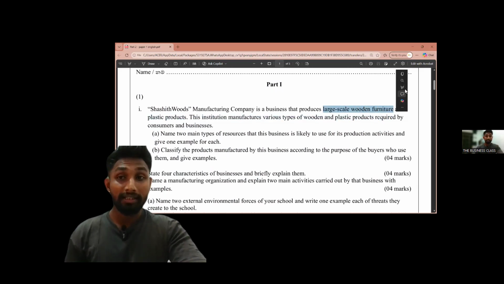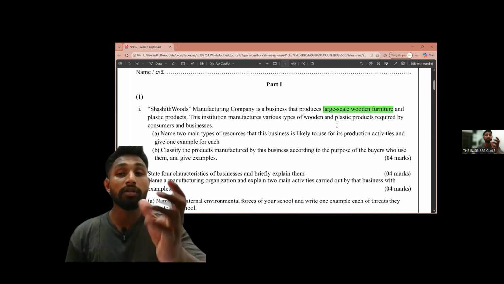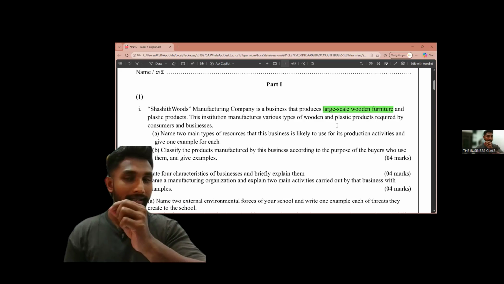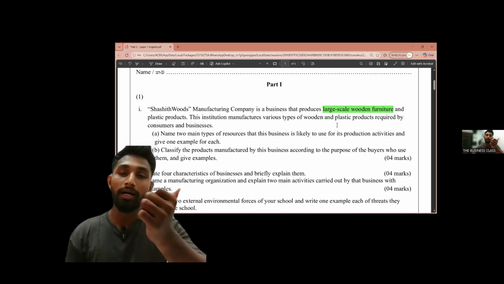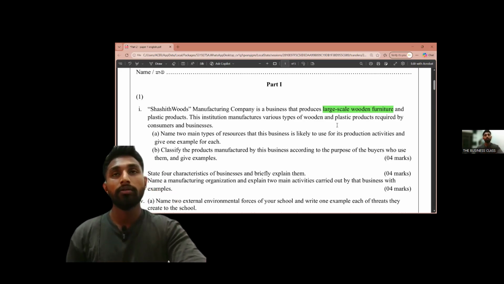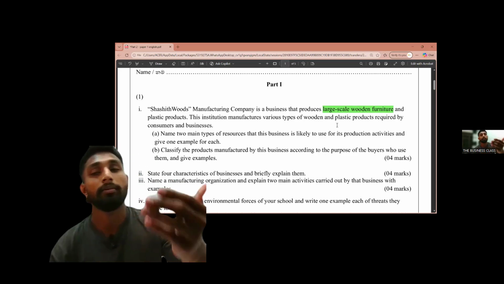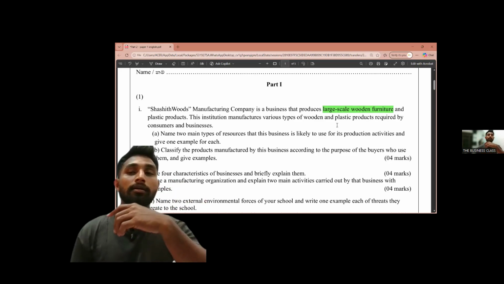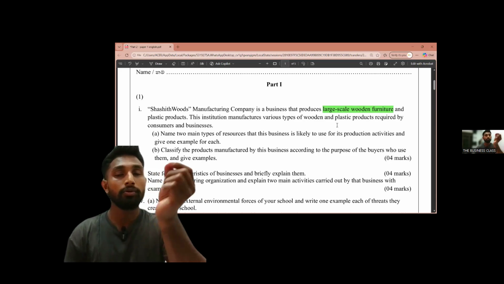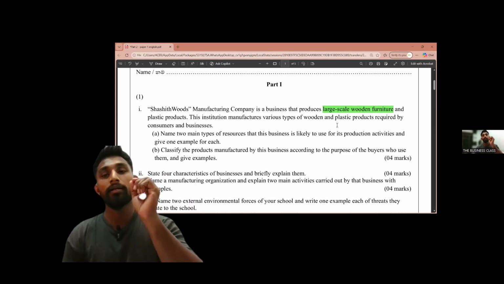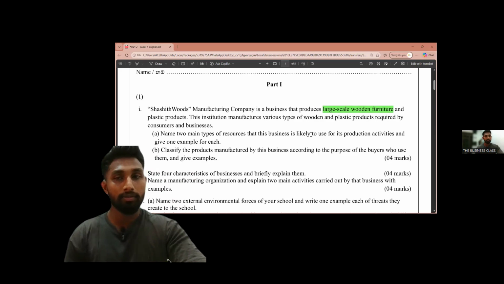So when you are reading the paper, if you saw something, just underline it or highlight it. It is better not to use highlighters in the exam, but you have your pen, no? You can underline. So for my convenience, I'm just highlighting the important things.